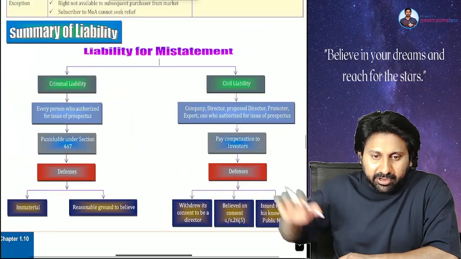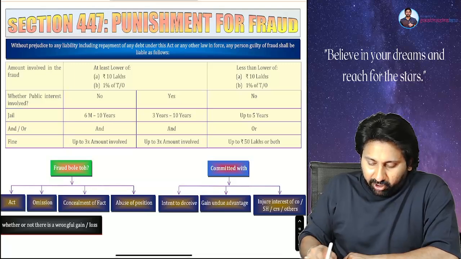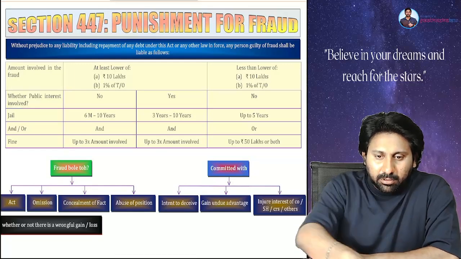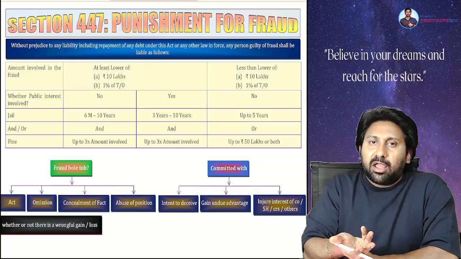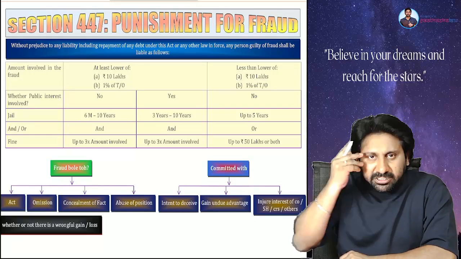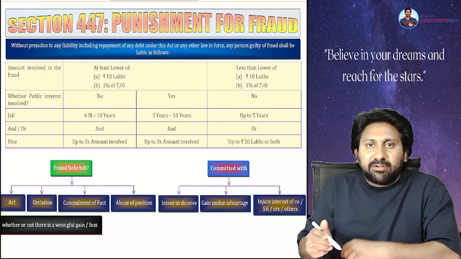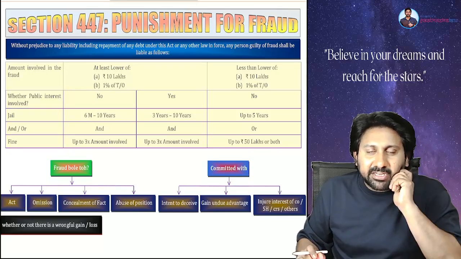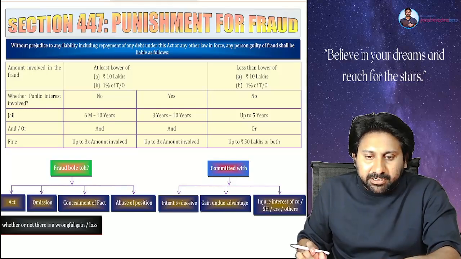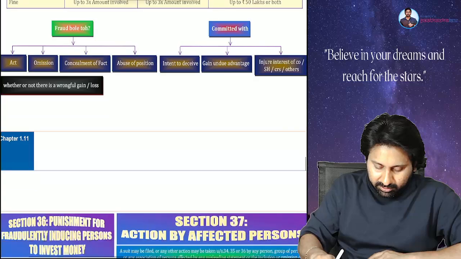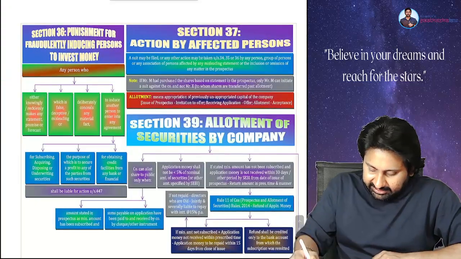This is only a summary for you to understand. 447, punishment for fraud. I kept it in the form of a table. You can read it later, because normally I don't take care about the punishments. Punishment is something which the student has to remember. It's not about me teaching. I will tell you 5 years imprisonment, 7 years imprisonment, what you will get. You have to remember the penalties and punishments. It's not my work. So, next one: 36, 37.